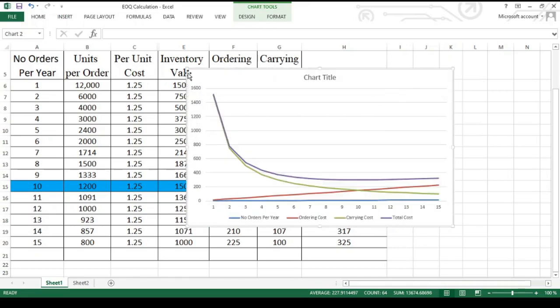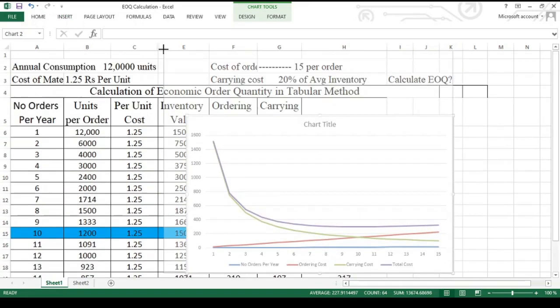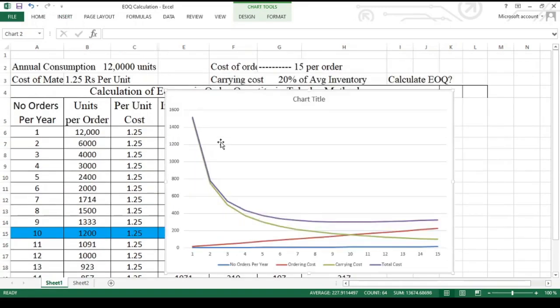Make it big size so that it is visible. Now we can see it. The orders are 1, 2, 3, 4, 5, 6, 7, like that. The orders are increasing. The carrying cost curve is coming down. Ordering cost increases.